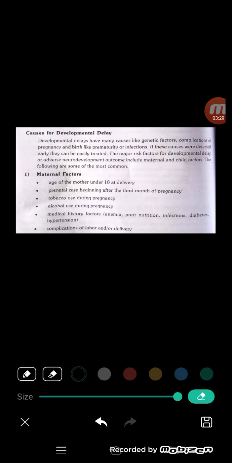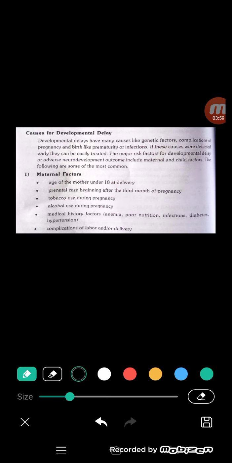The major risk factors for developmental delay are adverse neurodevelopmental outcomes, maternal factors and child factors. Different kinds are there, and then treatment of developmental delay. Which types of factors are presented? One is the maternal factor. Maternal factor means mother-related factors, and mother-related factors also cause developmental delay.